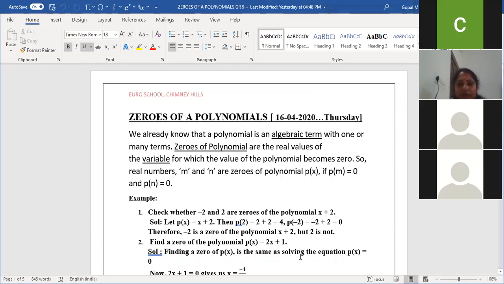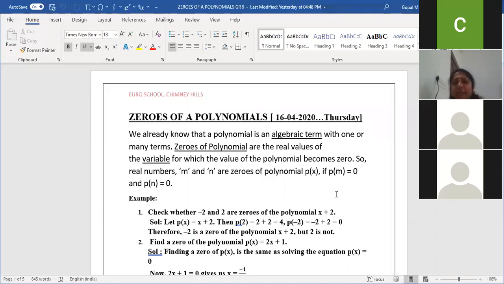Yes, ma'am. So already we learned the meaning of polynomials in algebraic terms, right? With one term, two terms, three terms, four terms. One term is called monomial, two terms called binomial, three terms trinomial, or we can call it polynomial, multinomial, all these things we learned. Now I'm going to explain zeros of a polynomial.